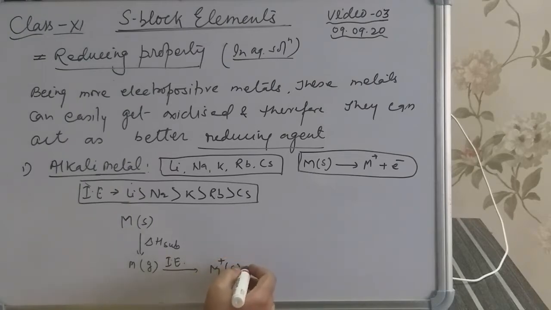And when this ion is treated with water, this is known as hydration energy.